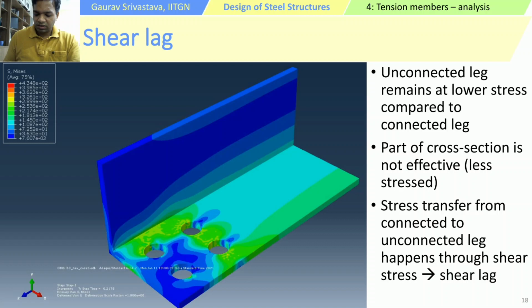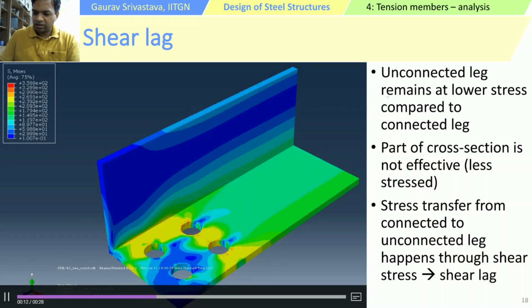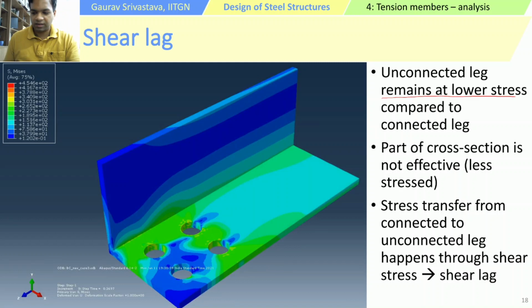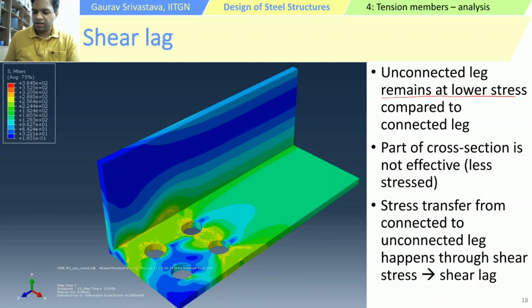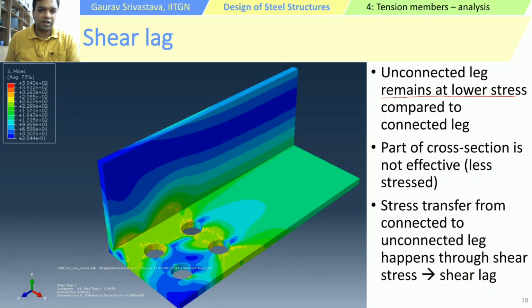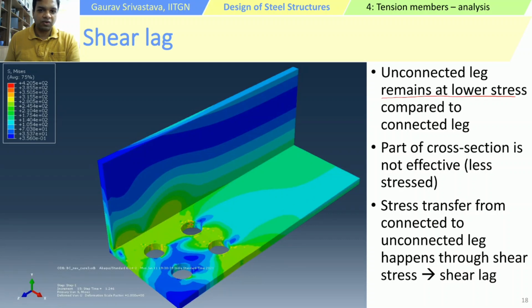Okay, so the unconnected leg remains at lower stress compared to the connected leg, right? And this basically delays the stress transfer. So what can happen is that the area which is connected can fail prematurely, right? Because the entire area of the member is not being utilized. The portion of the outstanding leg is not getting stressed, or it is not sharing the load as it should be sharing. So this phenomenon, which is shear lag, is recognized by the code as well, and there are certain provisions that guide us on how to consider the reduction in strength due to shear lag.